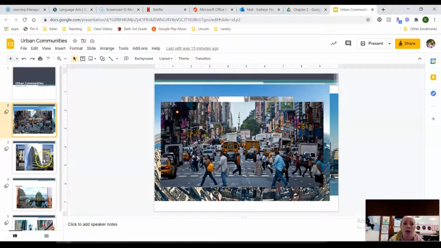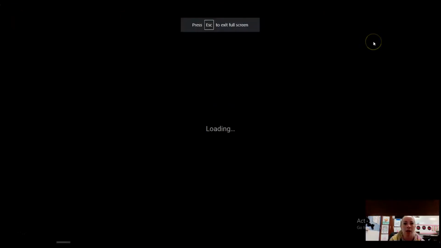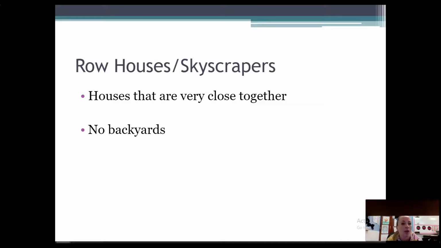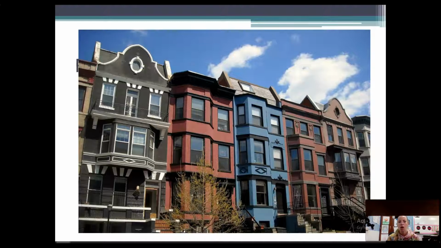So let's talk about where kids would live if they were in an urban area or a big city. These kids are going to live in row houses or skyscrapers. These are houses that are very close together, and they also have no yards. You'll also notice that these houses do not have garages. That's because most people in the big city don't have cars, and also because there's not room to put garages. So let's see what these row houses look like. These are row houses. Each house would be of a different color. So notice you have a black, a red, a blue, and then it kind of repeats the coloring.